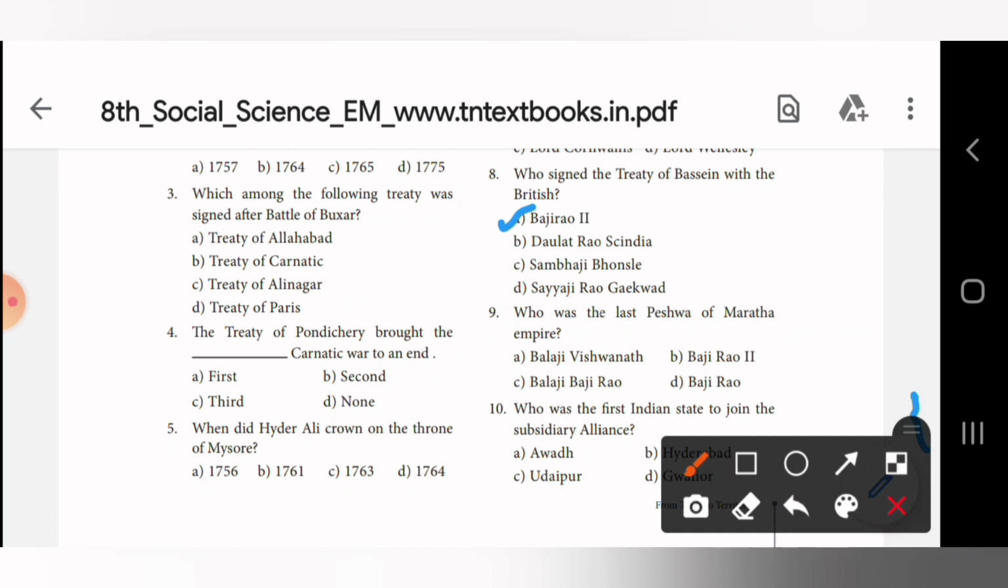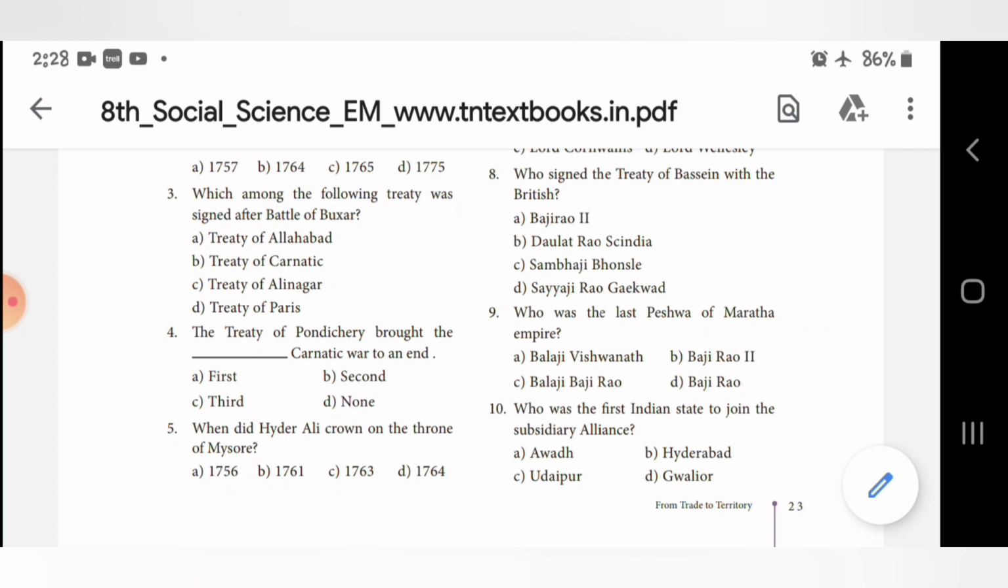Number 9. Who was the last Peshwa of Maratha Empire? Yes, the answer is B. Bajirao II.